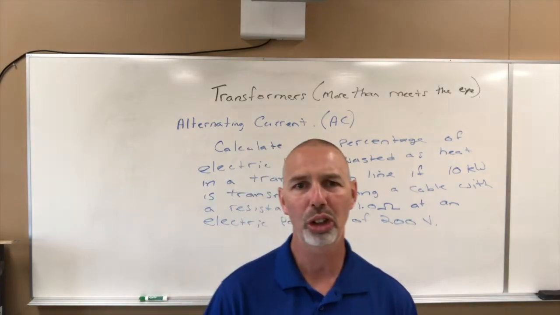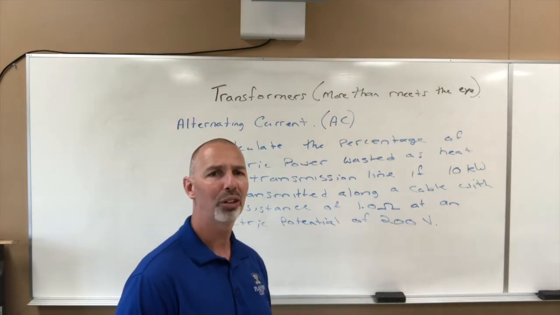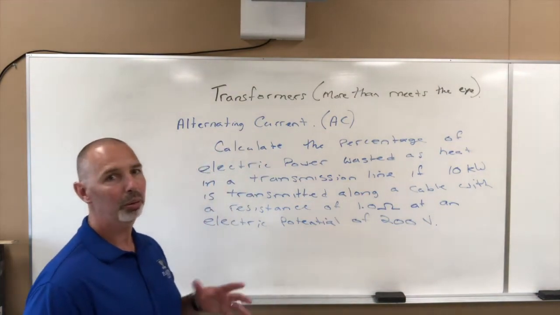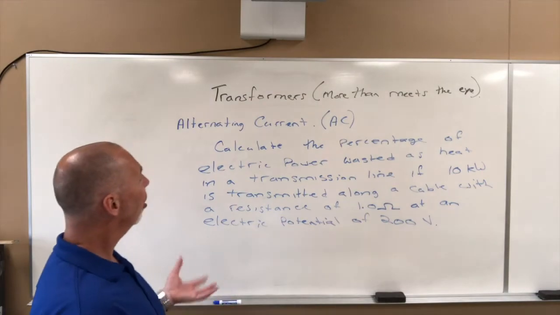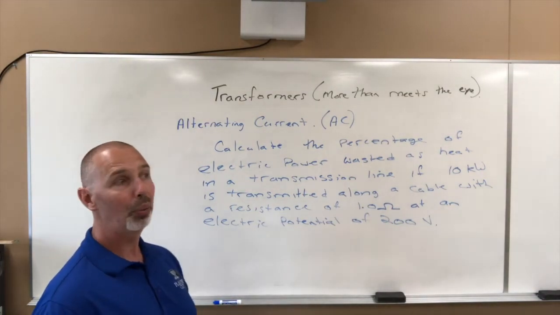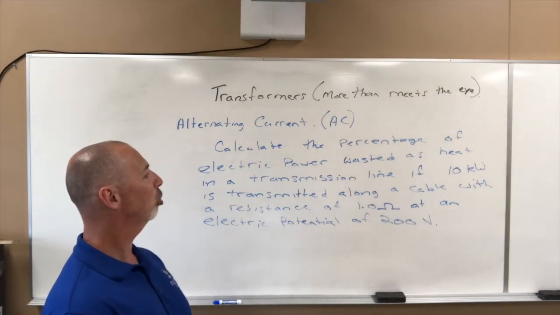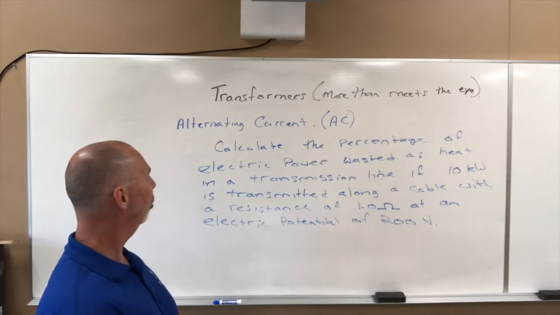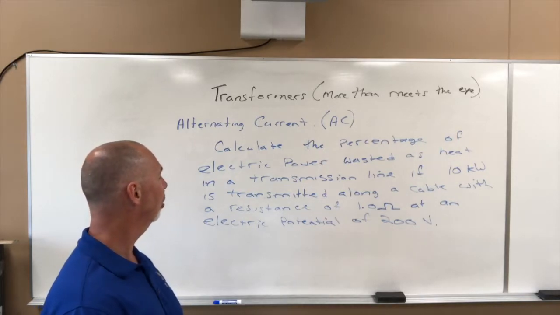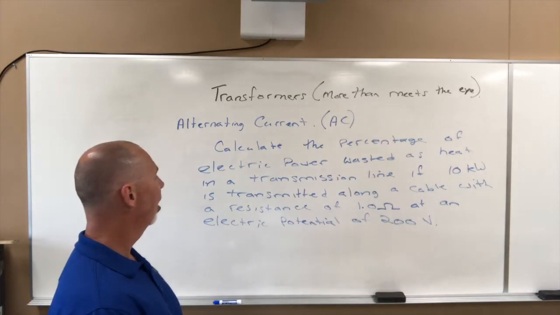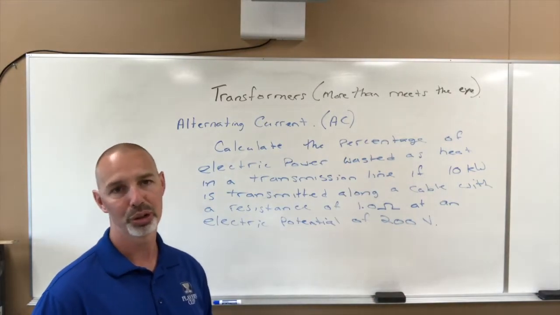So we're going to start today by looking at what alternating current allows us to do. I've got a little problem here for you. Calculate the percentage of electric power wasted as heat in a transmission line if 10 kilowatts is transmitted along a cable with a resistance of 1 ohm at an electric potential of 200 volts.